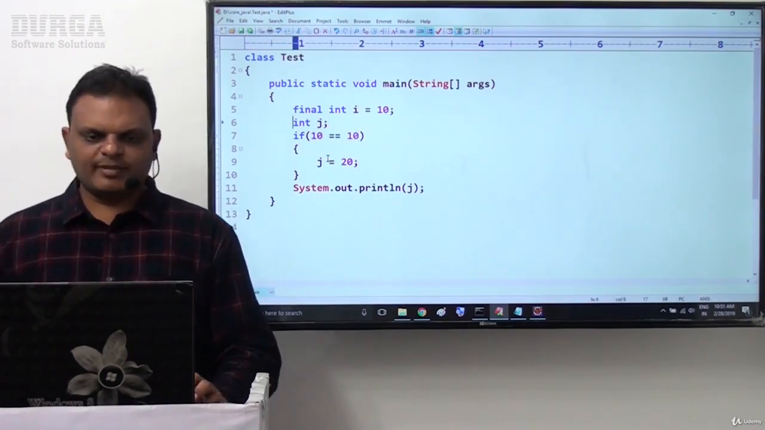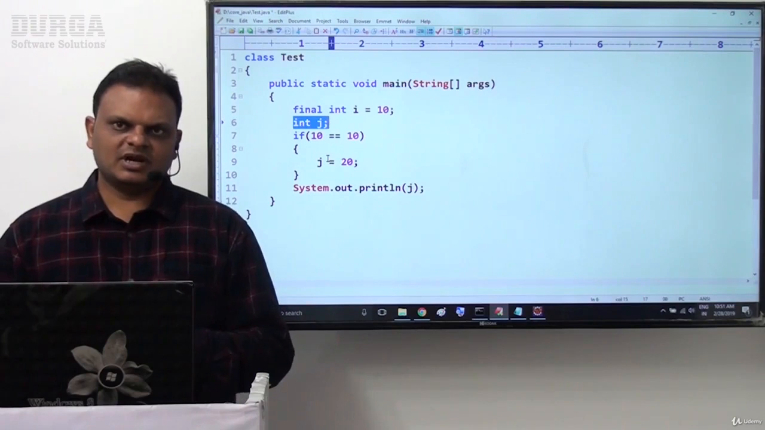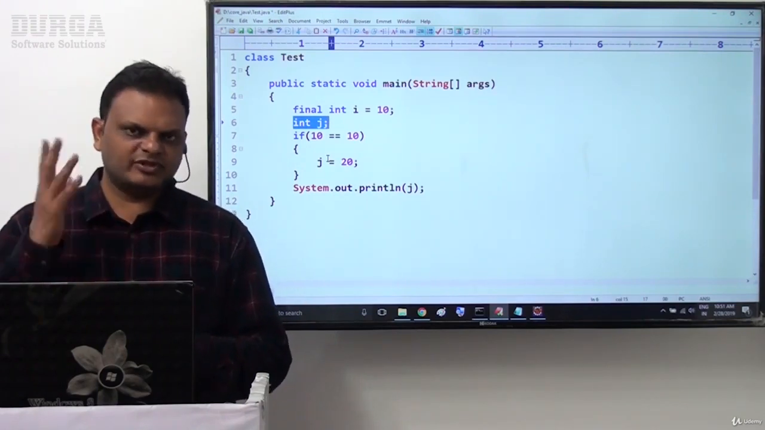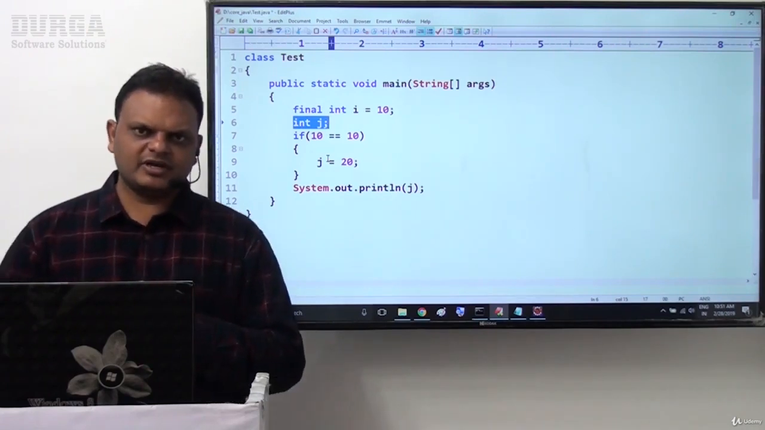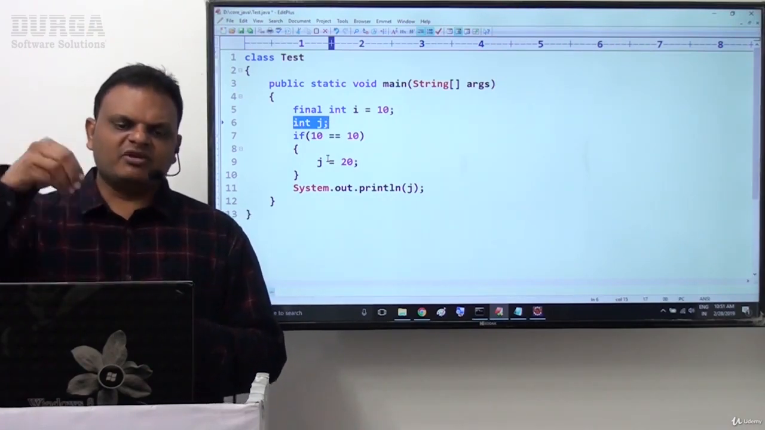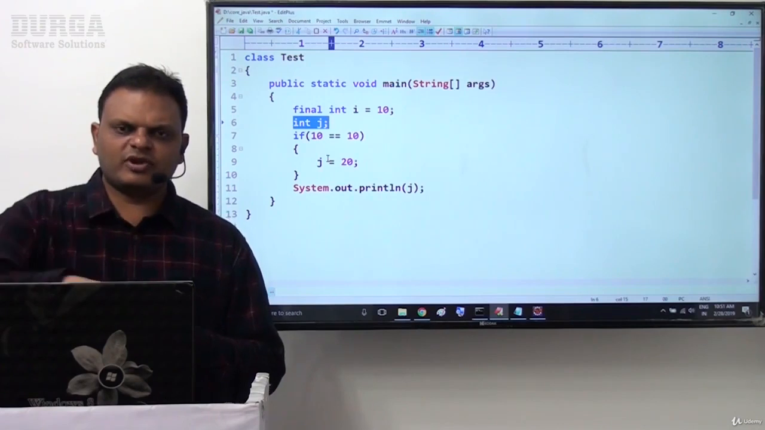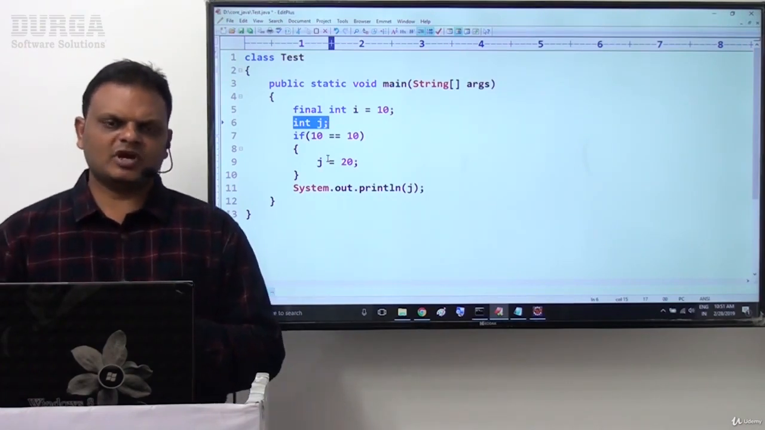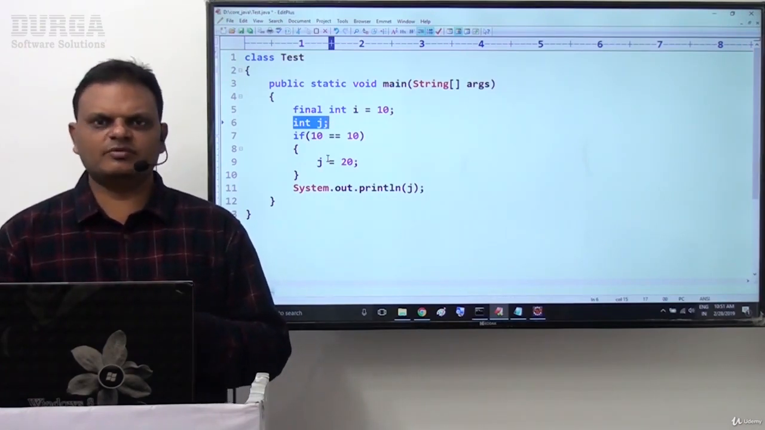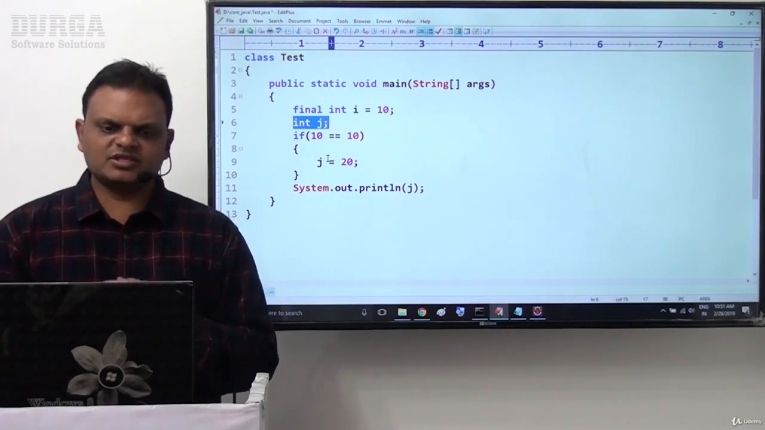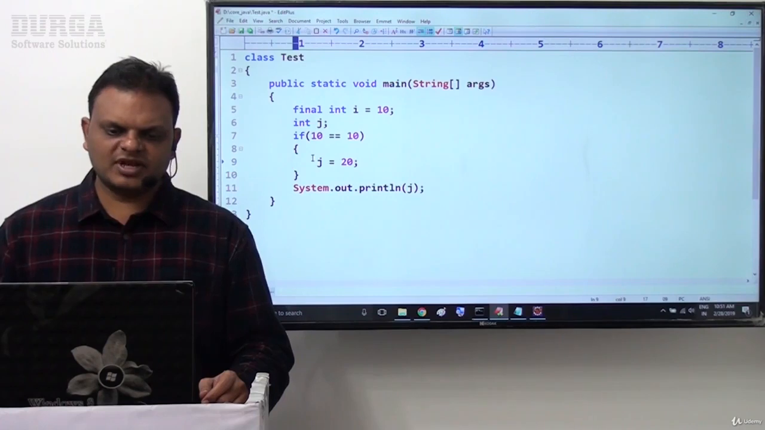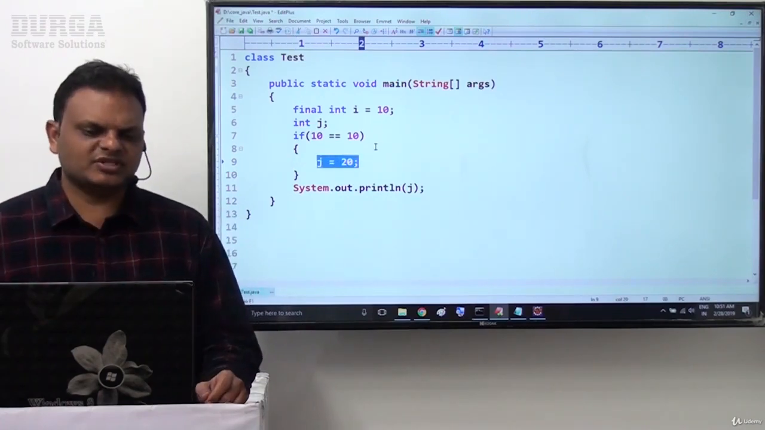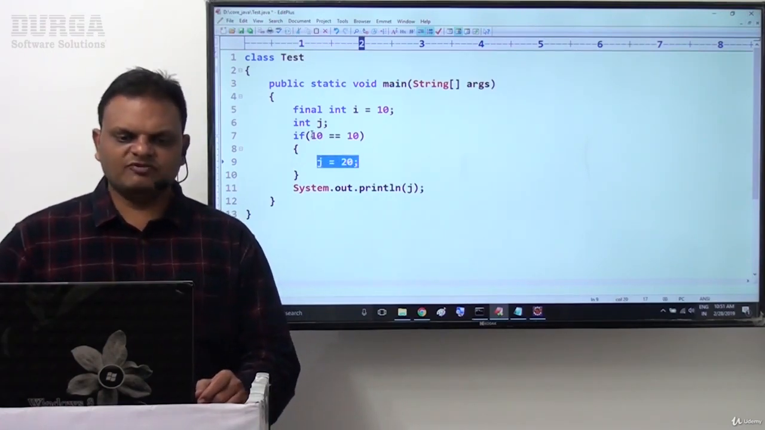Next, the compiler will recognize the j variable, but without initialization. Now what is the responsibility of the compiler? The compiler must check whether the j variable is initialized or not before accessing the j variable. As part of that, the compiler will search for the j variable initialization. Here, the j variable initialization is identified under the if condition.